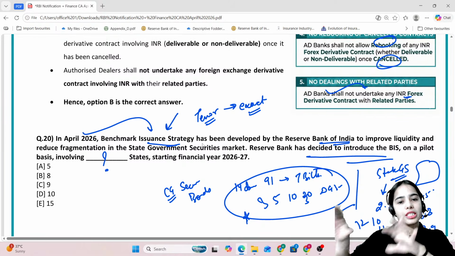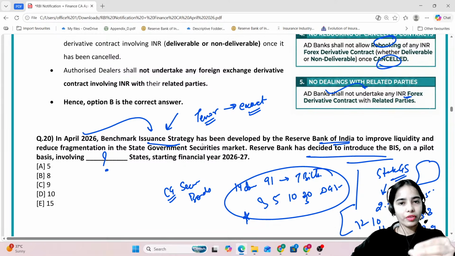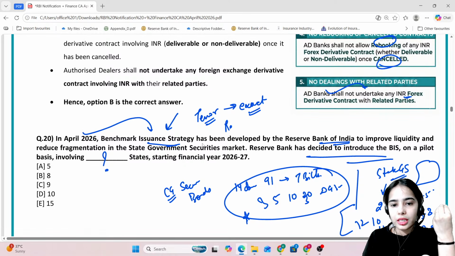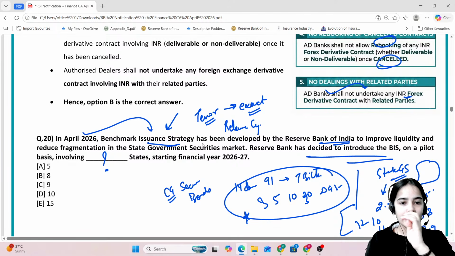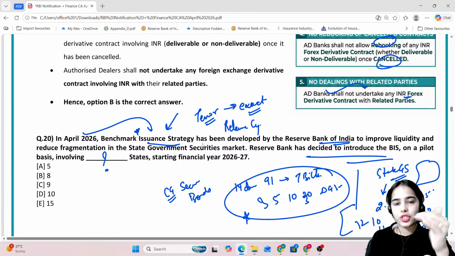Similarly, for the state government securities the exact tenure will be decided, and there will be a pre-announcement of the release cycle. A schedule will be released for the state government securities. This benchmark issuance strategy is released on a pilot basis involving 9 states.